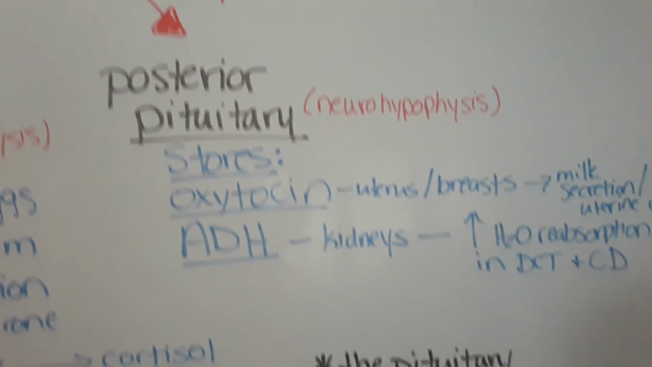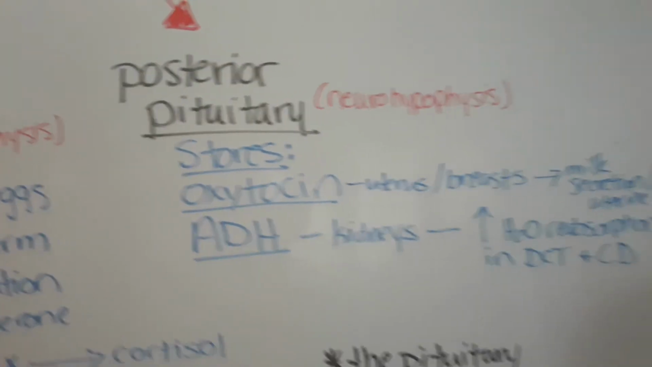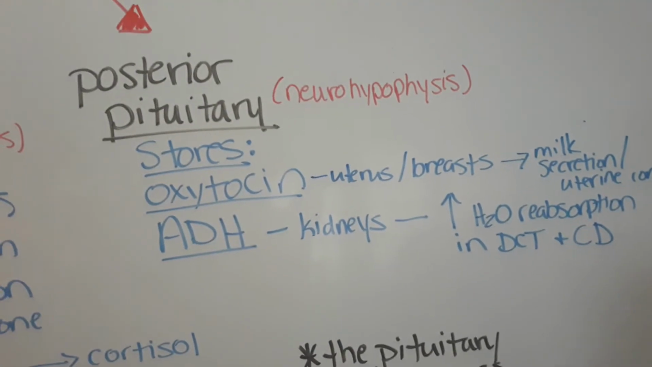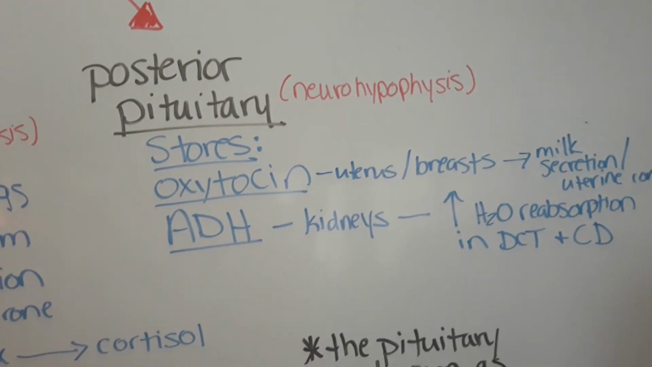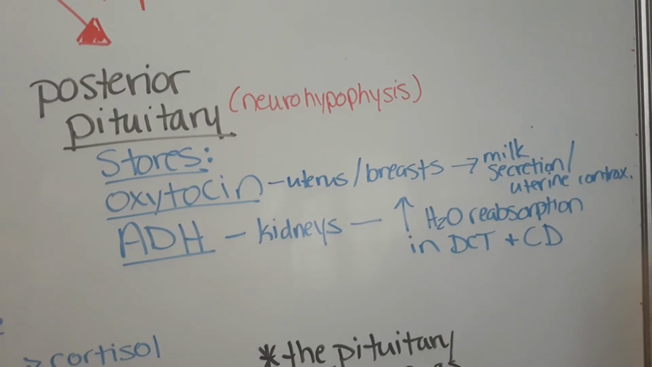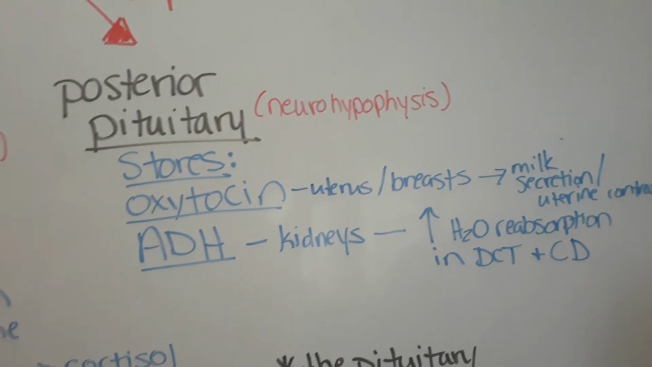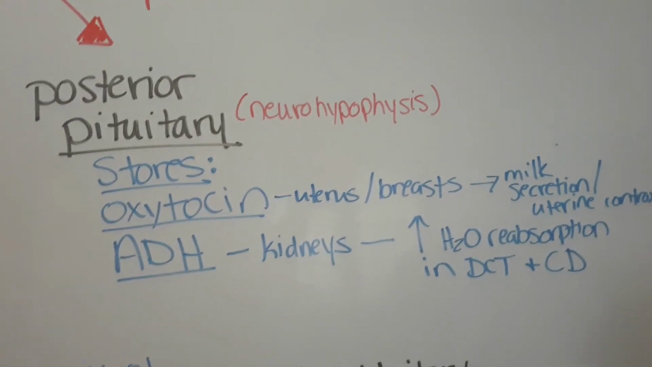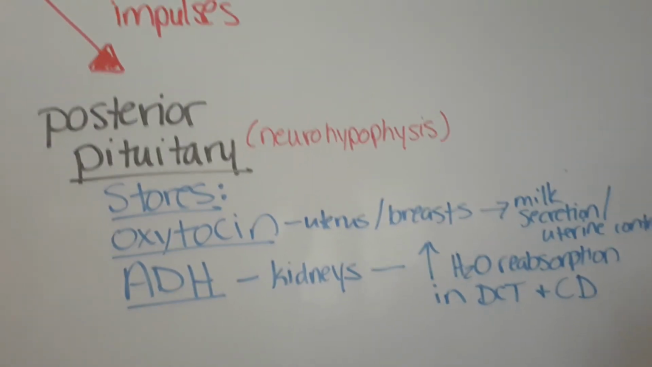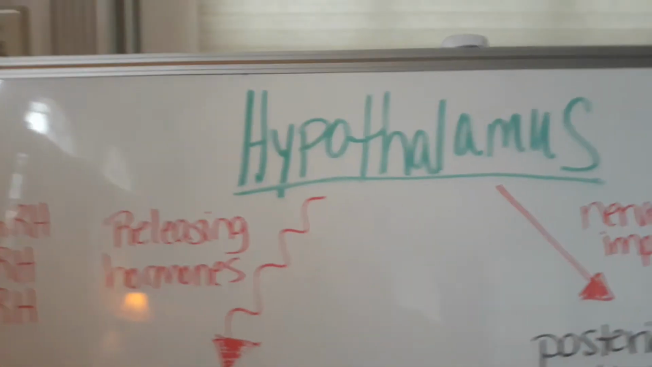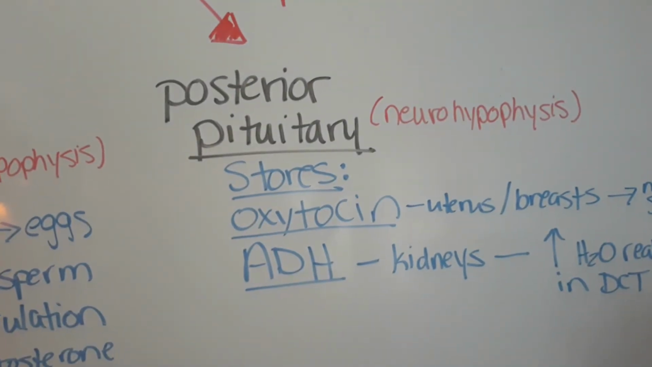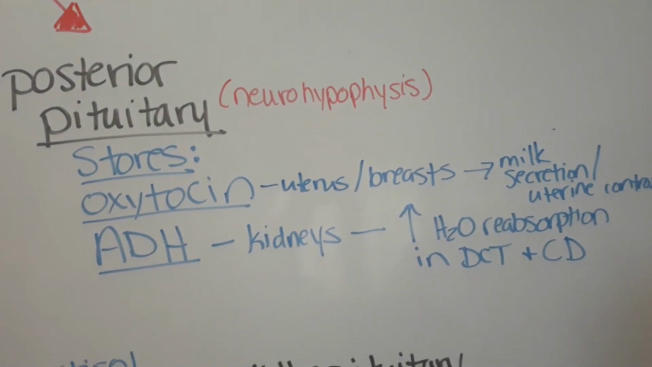And then ADH, we all know what that is, antidiuretic hormone, acts on the kidneys to increase water reabsorption in the DCT and collecting duct when the baroreceptors and chemoreceptors, et cetera, realize that blood volume is low. It will do this in order to raise the blood pressure. And those receptors talk to the hypothalamus, which then sends nerve impulses to the posterior pituitary, which then releases these hormones.